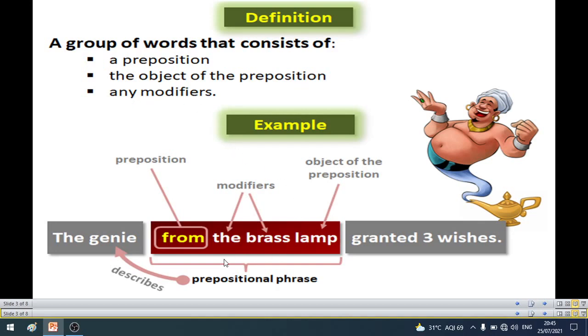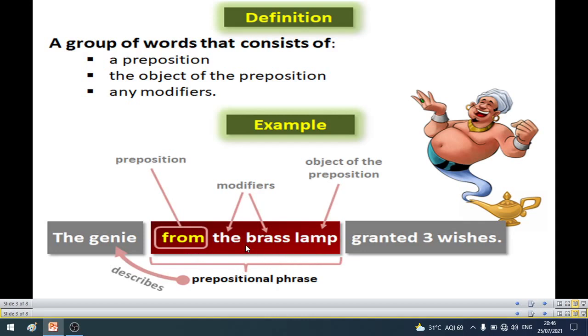Here I have given you one example: The genie from the brass lamp granted 3 wishes. Within the reading box you can see the prepositional phrase.